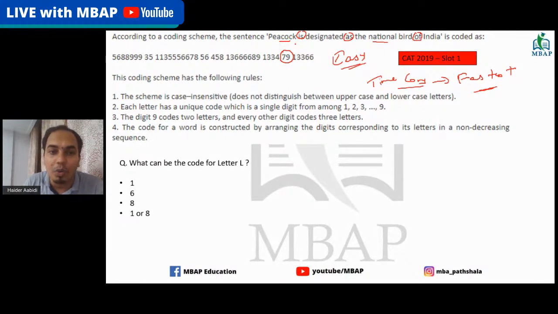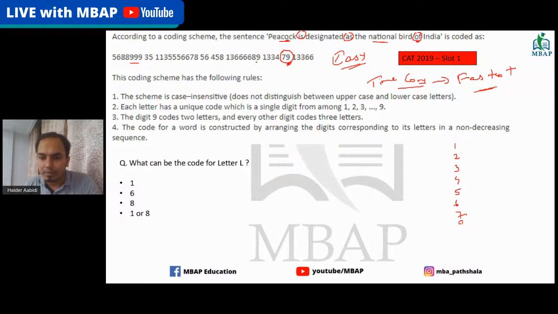So what's the code for O? You see that for O you have 9. In of also, you had 7 and 9, so you have a 9 here as well. You have national in which O is there, so you have 9 again there. That means I can mark this quickly. What I'm doing is putting all the numbers here, 1, 2, 3, 4, 5, 6, 7, 8.